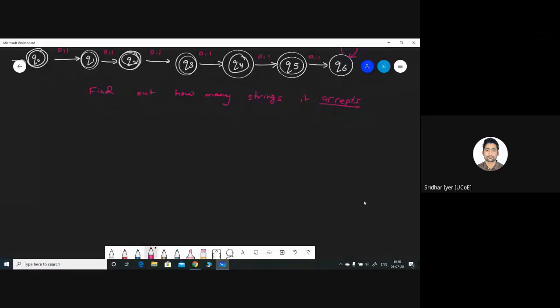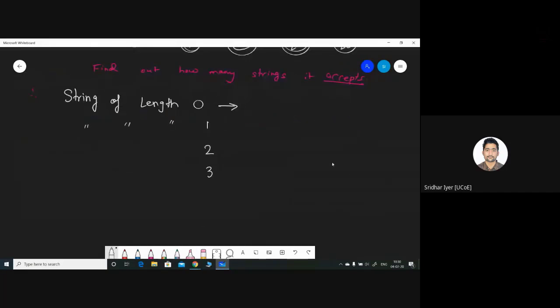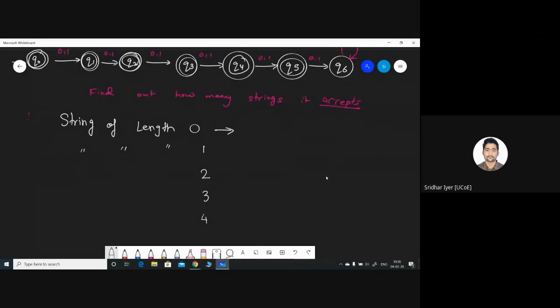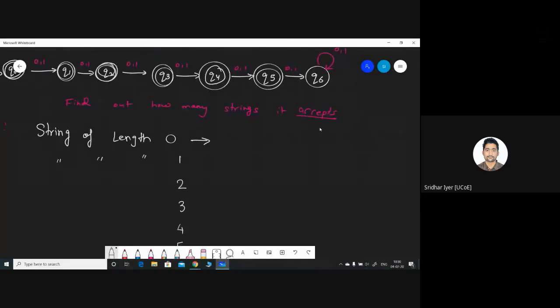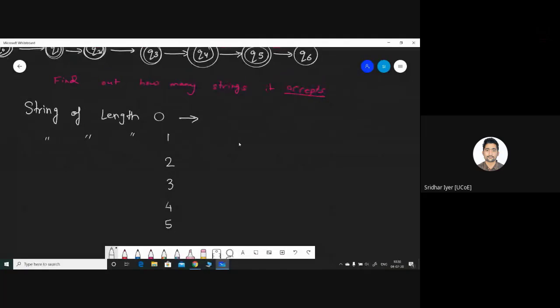So we start with, let me change the color, string of length 0. Now, how to do this? We have to consider the strings of length 0 through length 5. I will make it like this: string of length 1, string of length 2, 3, 4, and 5. Why not 6? Because Q6 is not an accepting state. So the length could be either 0 or 1, 2, 3, 4, and 5. Okay, so start like this.